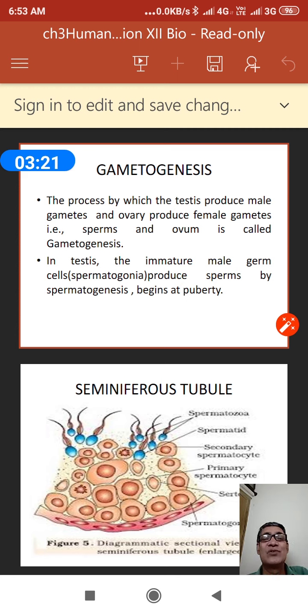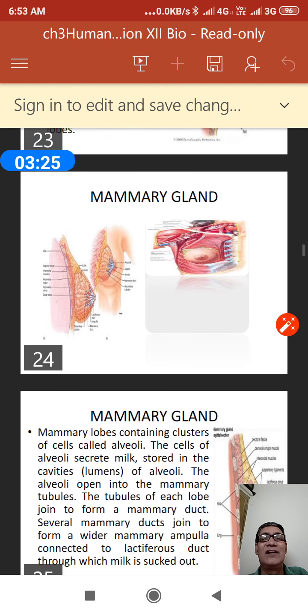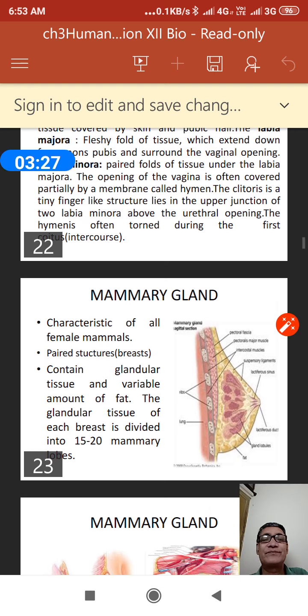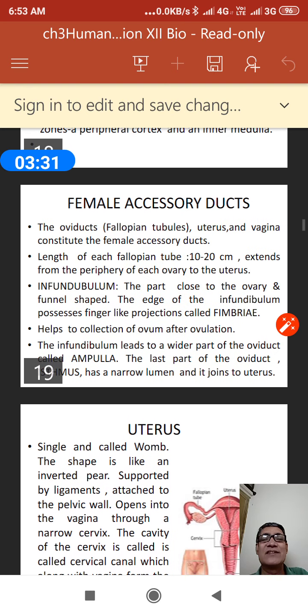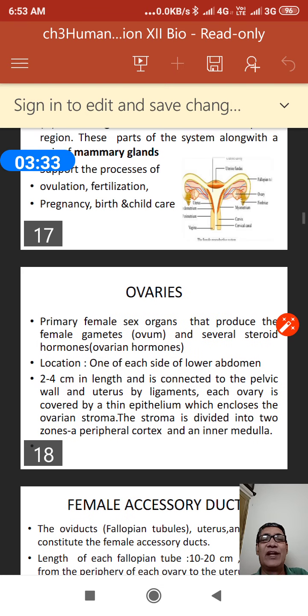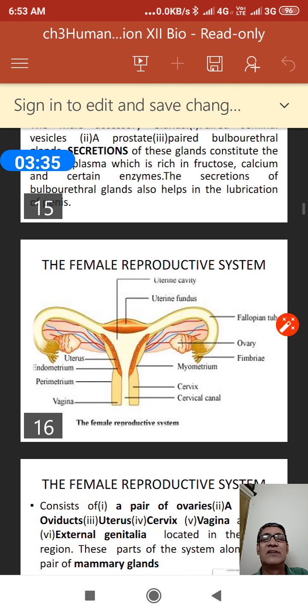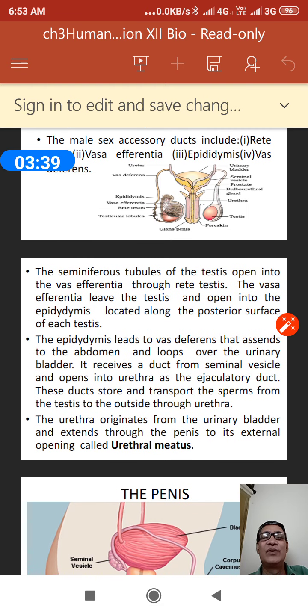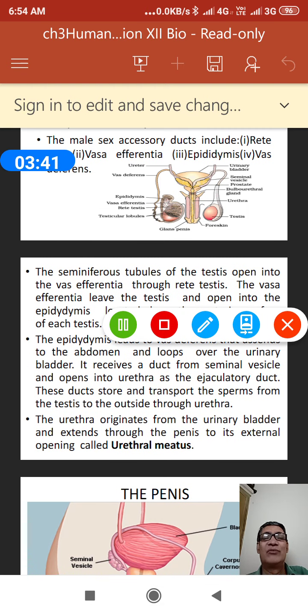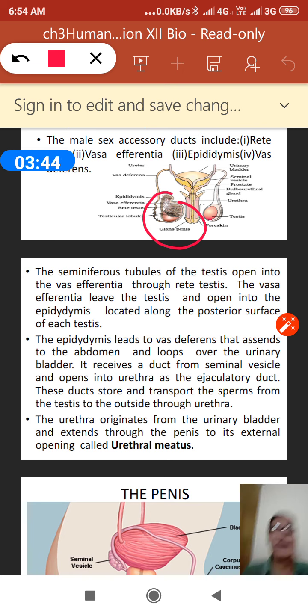Dear students, we have already discussed this, let us see the picture. If you would like to see the picture of a testis, we will recapitulate.